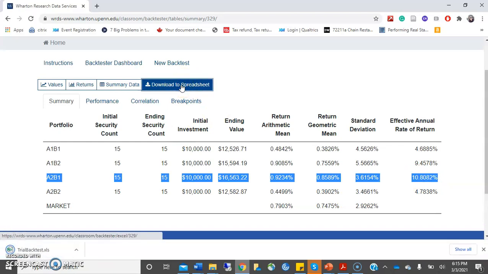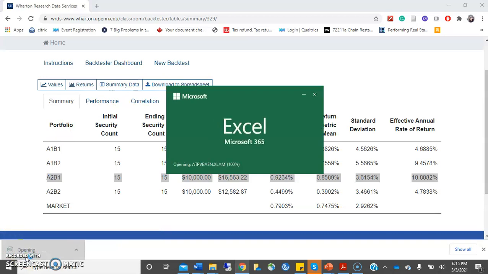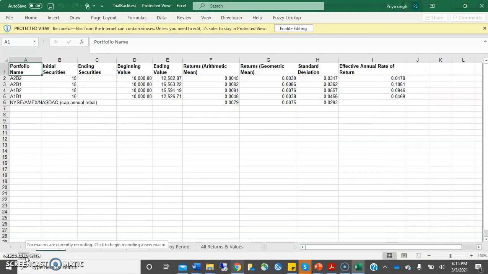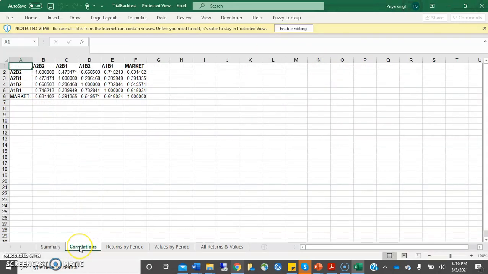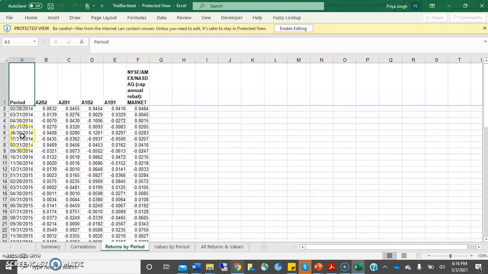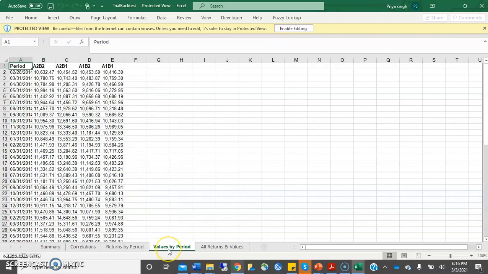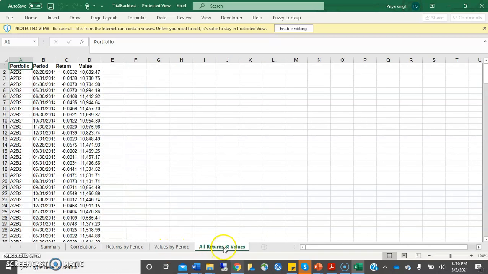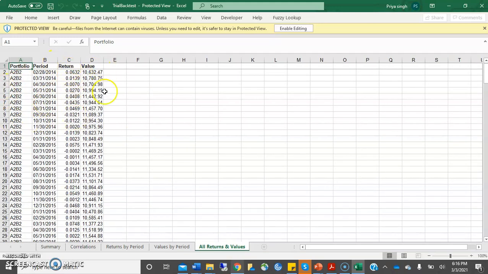Further, it also allows you to download the spreadsheet. You can download all these results and use them for any other analysis that you want to do. This is the information that we saw there. It gives you correlations, then returns by period, like a monthly return for all the portfolios and the market return as well, values by period, and all returns and values. So for every period, for every portfolio, what were the return and what was the value of your investment.